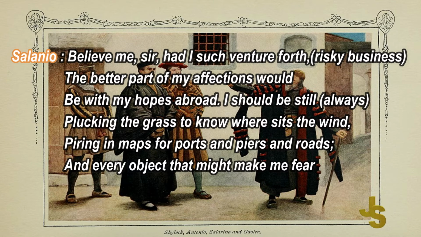And every object that makes me fear, anything that gives me fear. Fear of what? That my ships are there and they could be drowned anytime. Misfortune is bad luck. Misfortune to my ventures, out of doubt, would make me sad. Means anything which reminds me of the fear that anything could happen to my ships, which are on the sail, that would make me sad.